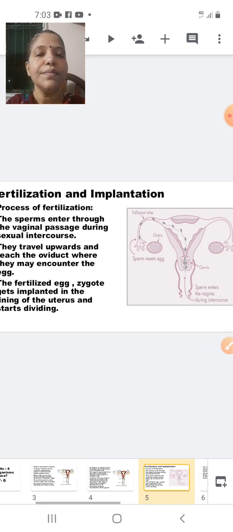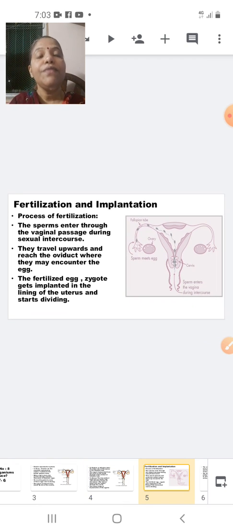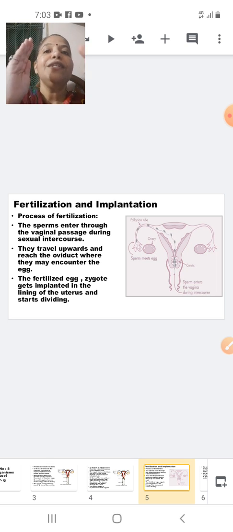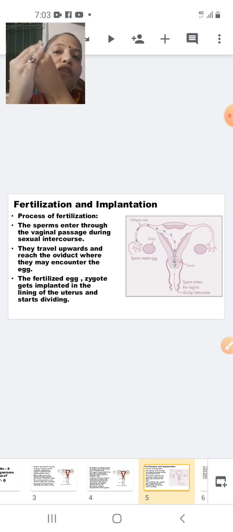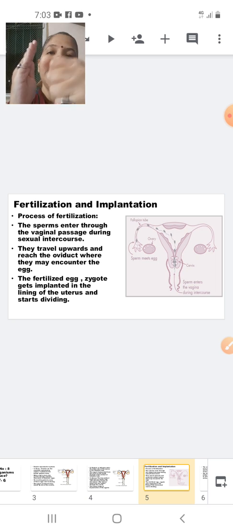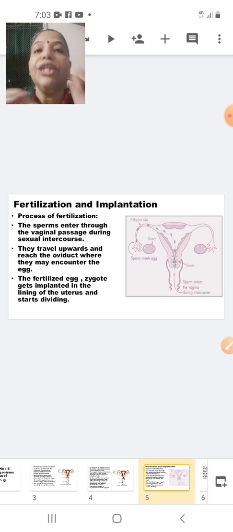Now let's go to the next slide. Fertilization and implantation. Now what is fertilization? The definition remains the same. Fertilization is the union of the male gamete with the female gamete. And what is implantation? Already I defined implantation: sticking of the embryo to the wall of the uterus. This is the wall of the uterus and this is the embryo. The sticking of the embryo to the wall of the uterus is called implantation.